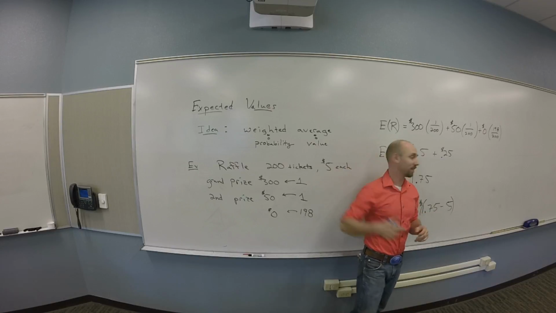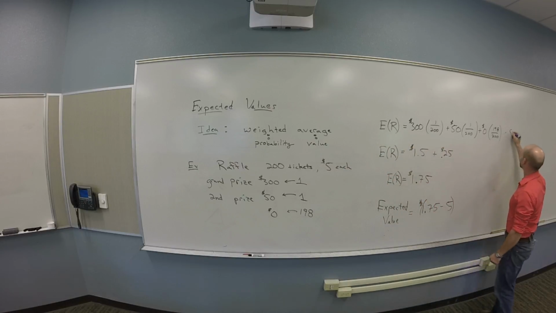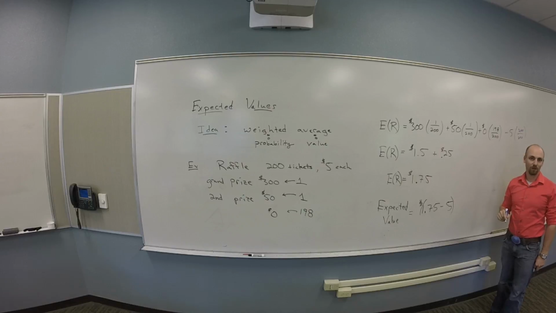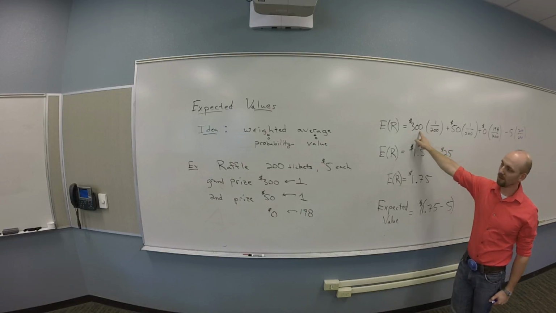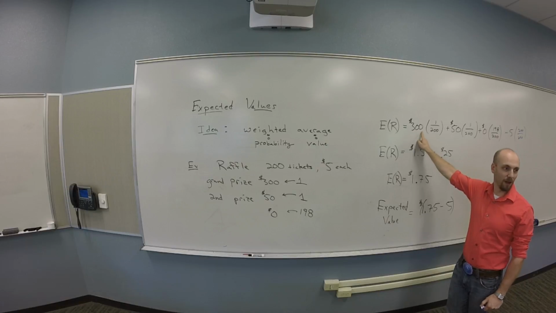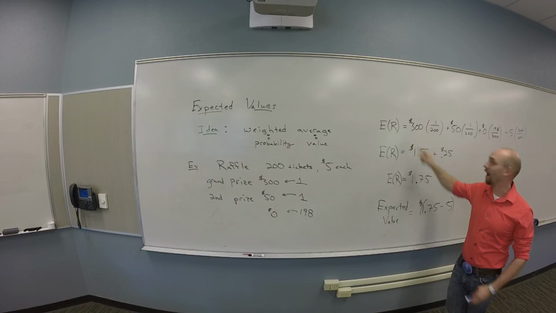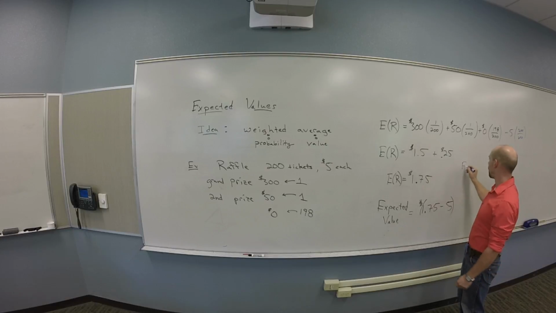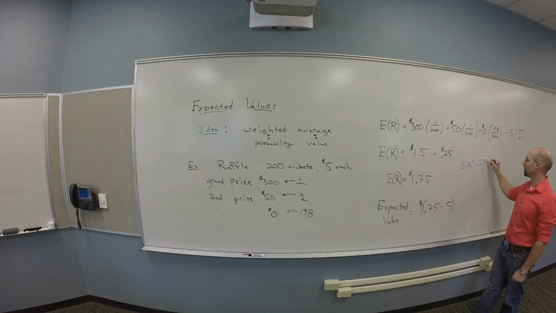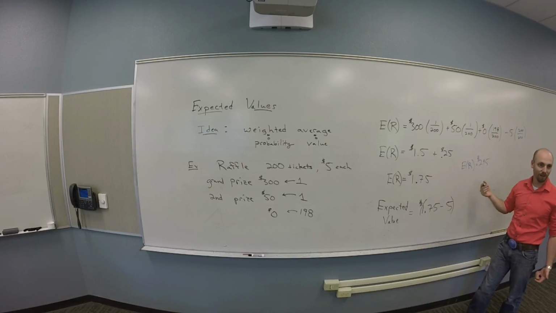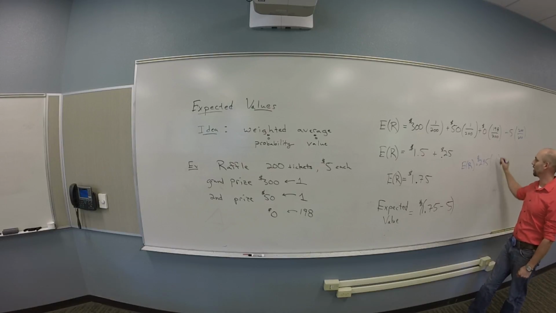Or you could think about this, so this would be an option. You could subtract 5 with a 200 over 200 probability. Or you could go through and say, what am I really going to win at that grand prize payout? $2.95. I'm really winning $2.95. So another way to do this would be $2.95 is my profit, times my probability of making that profit.